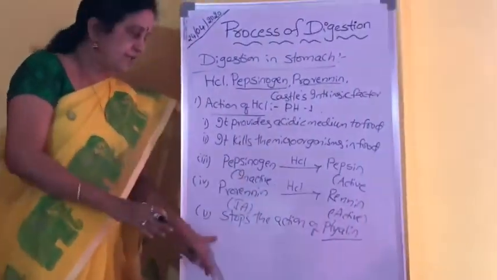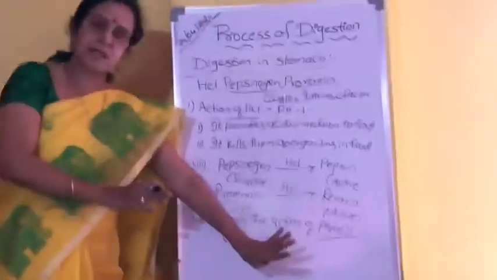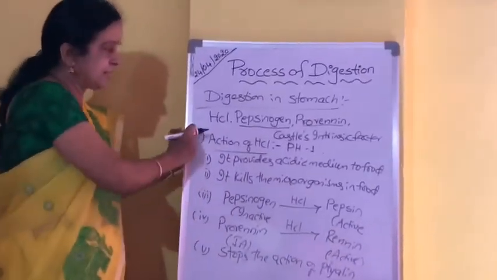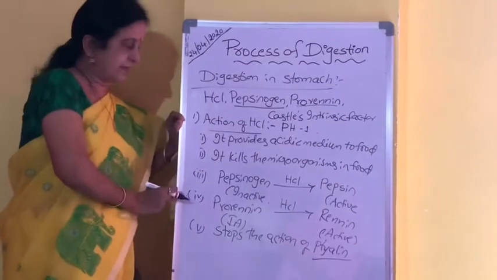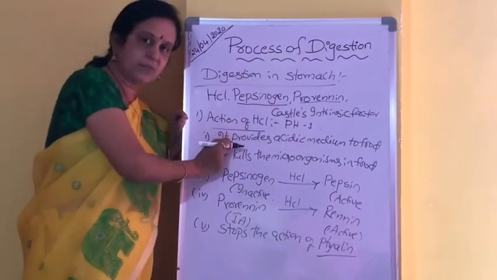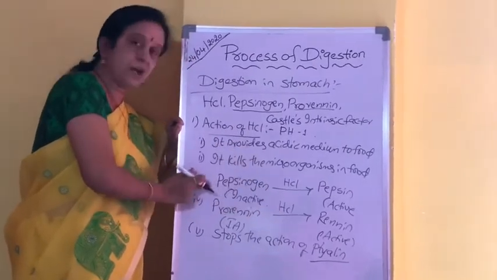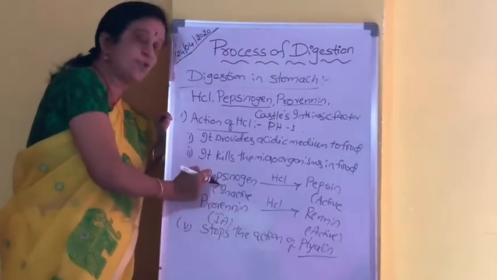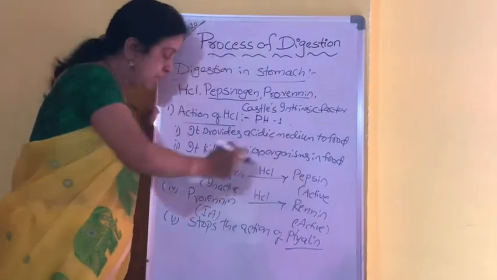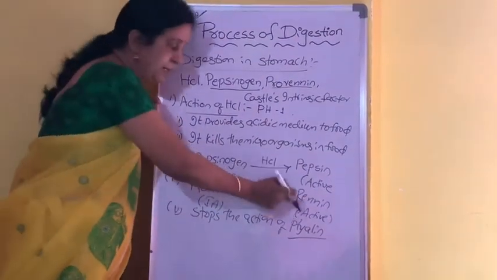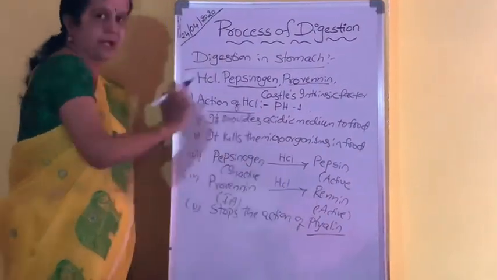That's why HCl stops the action of the ptyalin enzyme. These are the functions of HCl. One is providing the acidic medium. Second is killing the microorganisms. Third is converting the inactive pepsinogen to pepsin and prorenin to renin, and stopping the action of ptyalin.